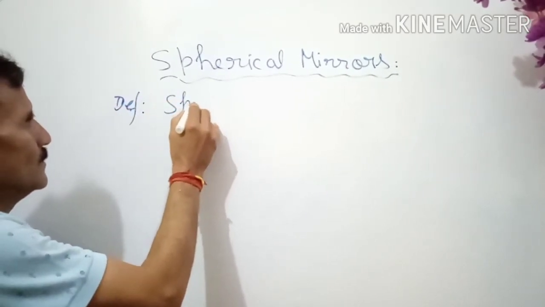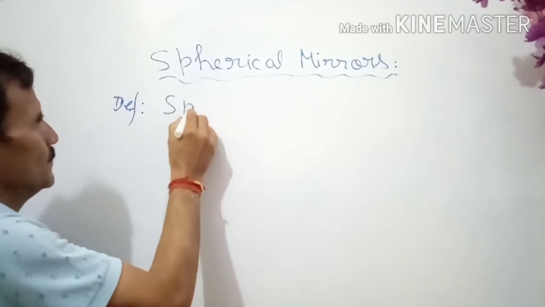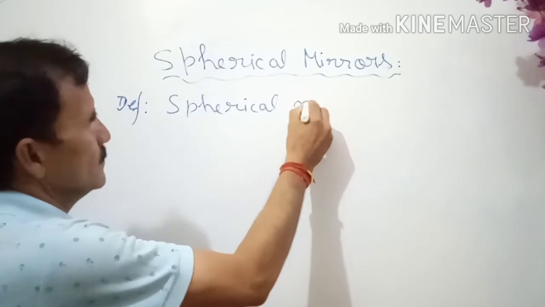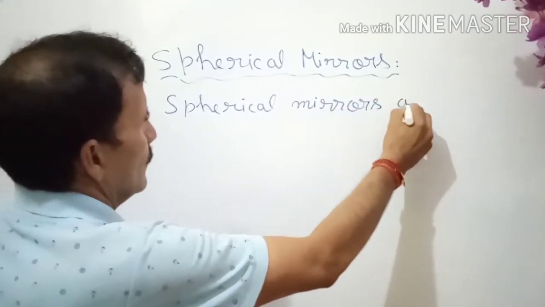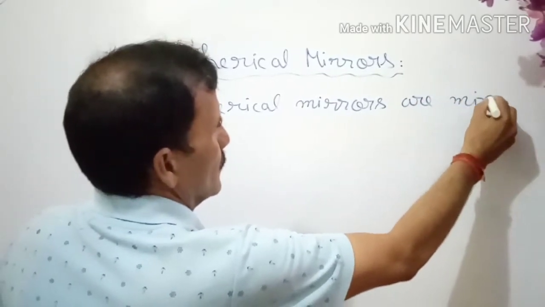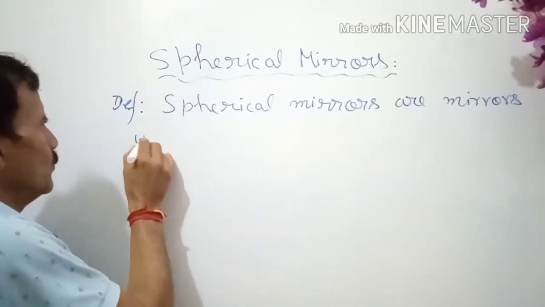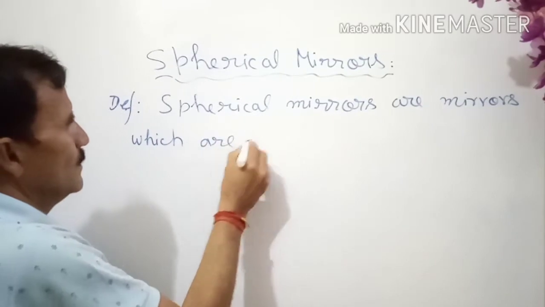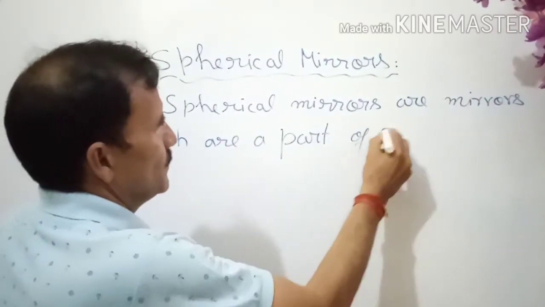Spherical mirrors are mirrors which are a part of a sphere.